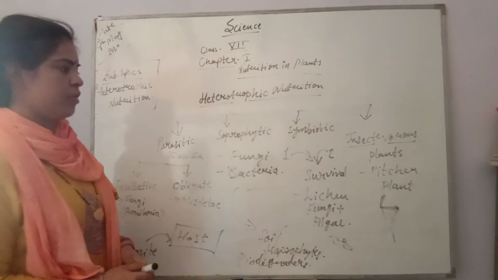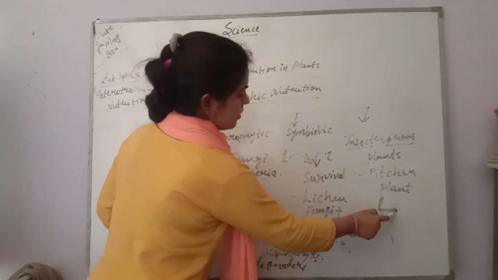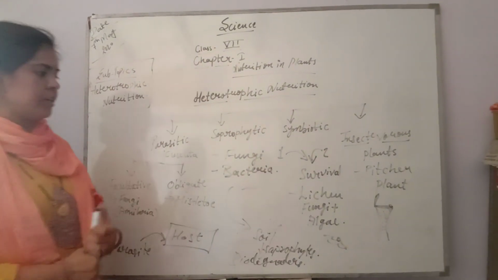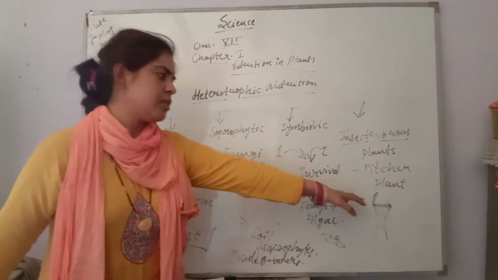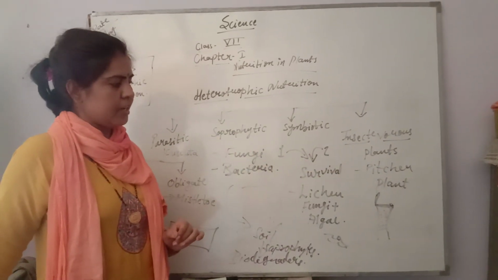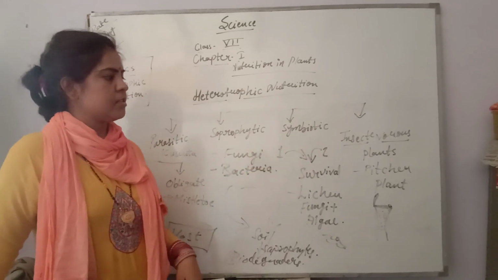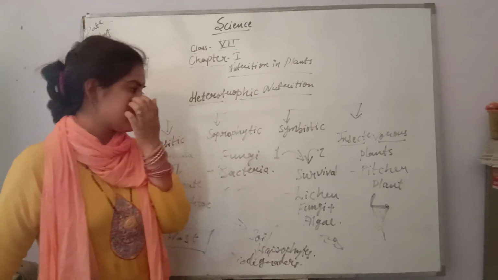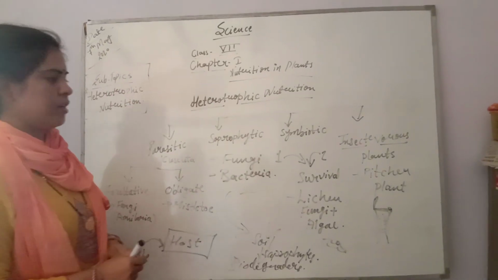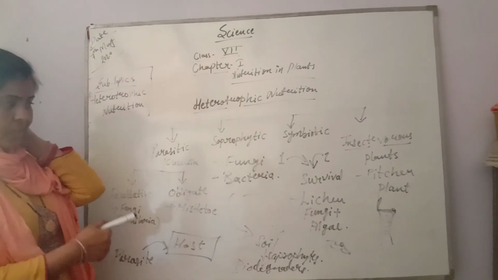And then what is happening? Inside it, the juice is there. Juices contain digestive enzymes. Because of these digestive enzymes, the insect is getting digested, and the plant is getting its extra nutrition. So that is insectivorous plant. You can refer to the other example. Venus flytrap is another example.